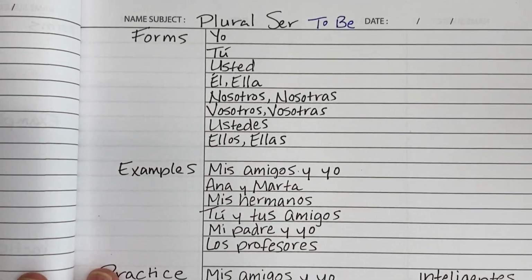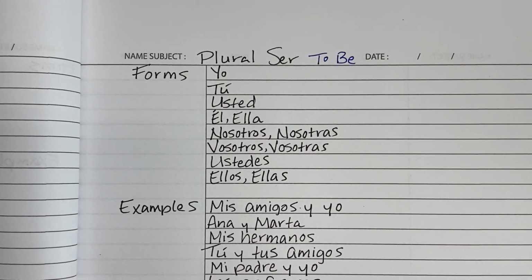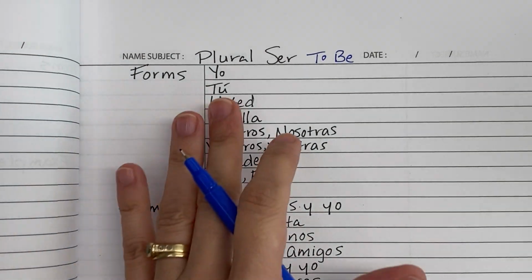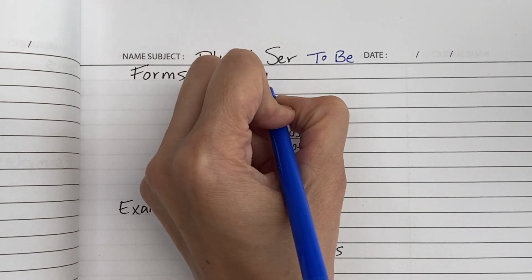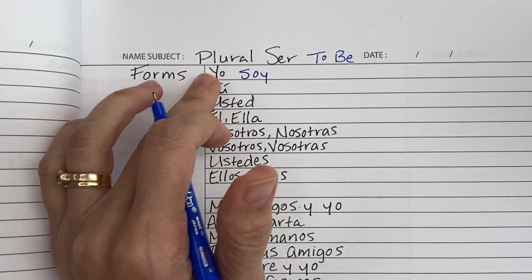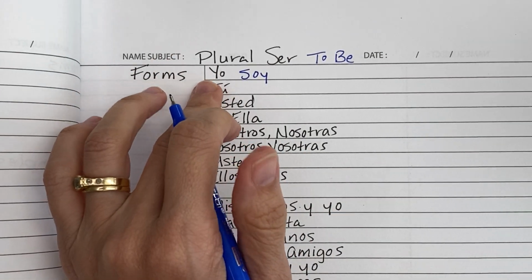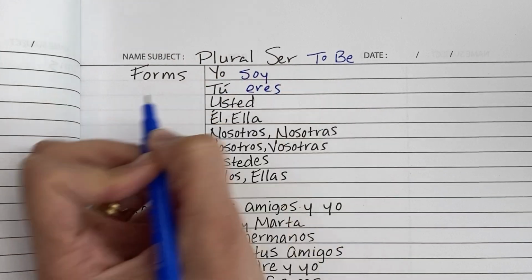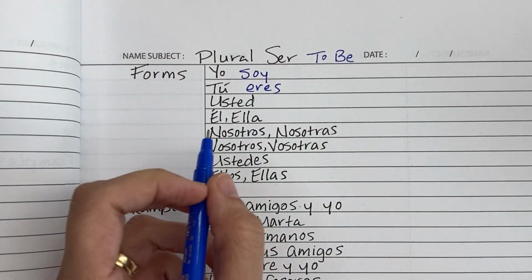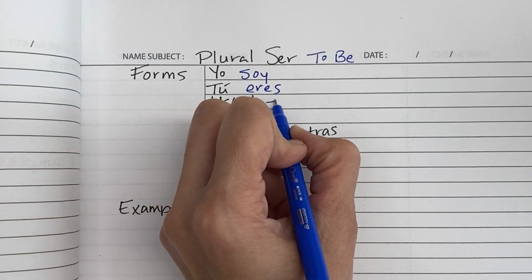So first, let's review the singular forms of ser. So yo soy, for I am. We know we have a couple of ways to say you. For the informal, you are, tú eres. And for the formal, you are, usted es.